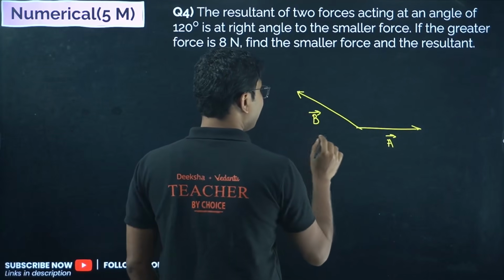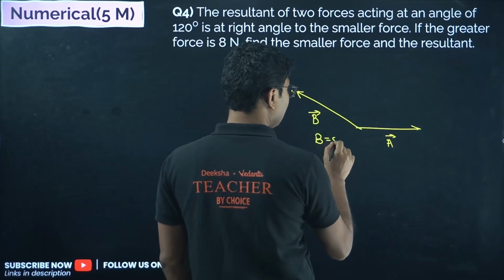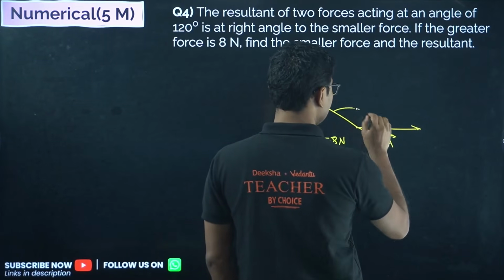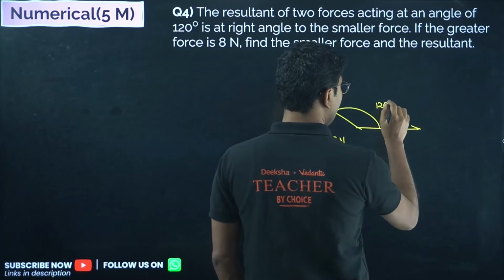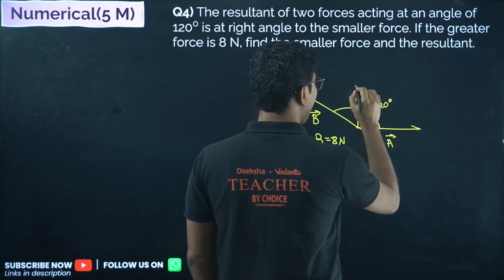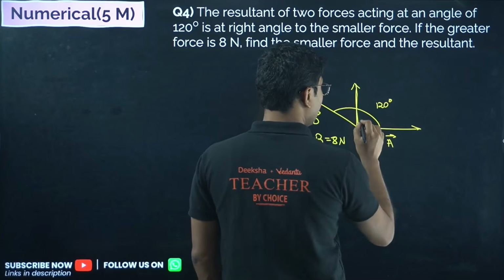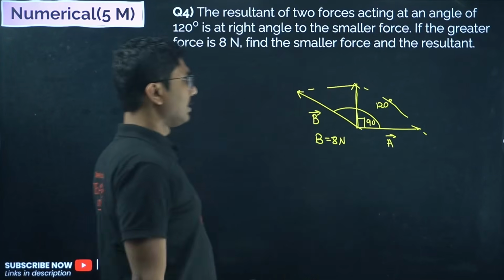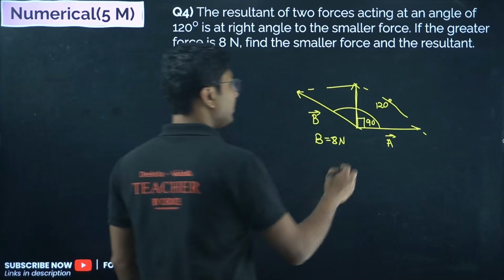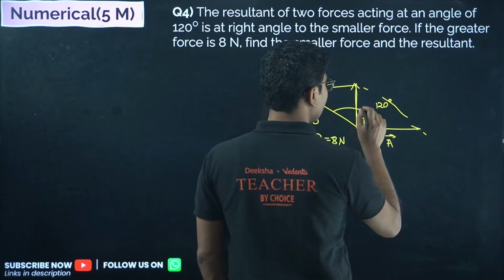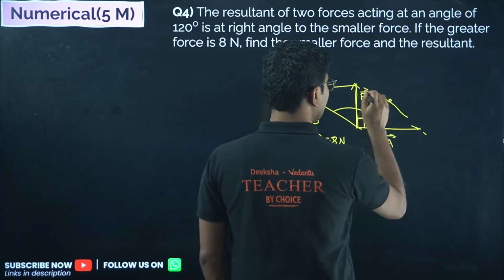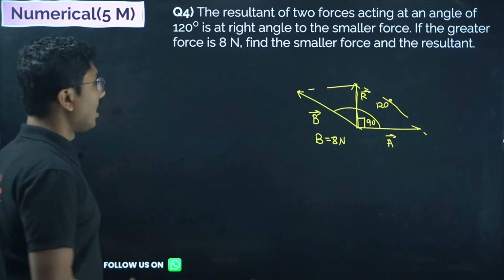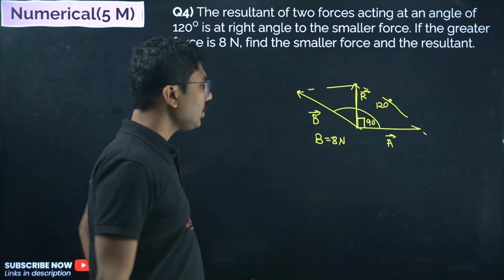The magnitude of B is given as 8 Newton, and what is mentioned is that the resultant makes an angle of 90 degrees with this, while this angle is 120 degrees. So if you draw a parallelogram, you will get this. By the parallelogram law of addition, you will get this as 90 degrees and this is the resultant vector. What you have to do, you have to find the magnitude of A and magnitude of R. So these two things you have to find. Now how to do that?